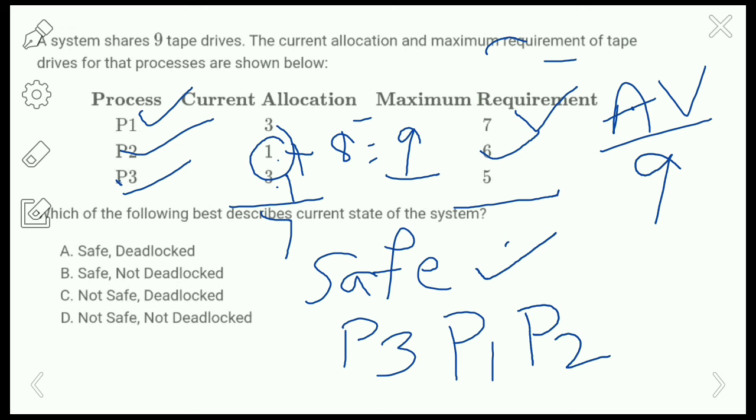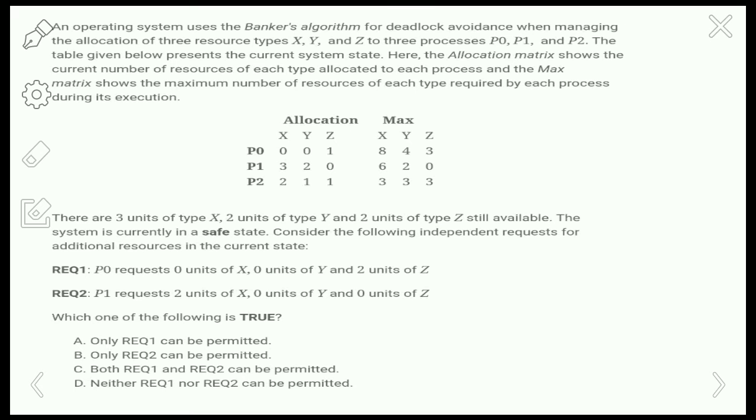So here, which of the following best describes the current state of the system? It is safe and not deadlocked, so option B is the correct option. Okay, so let us see the next one.